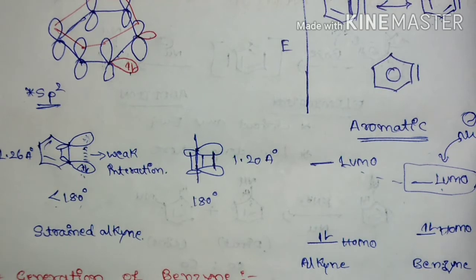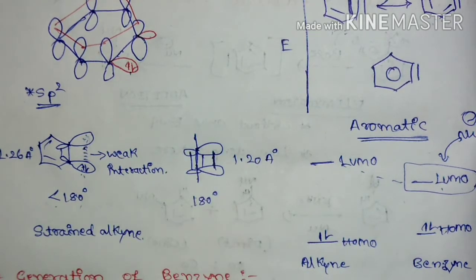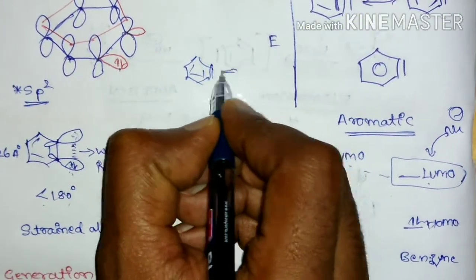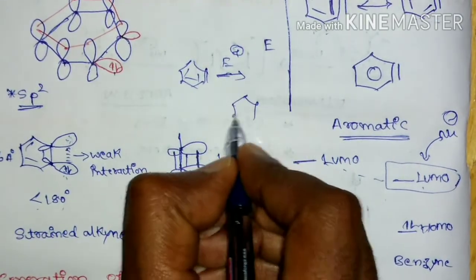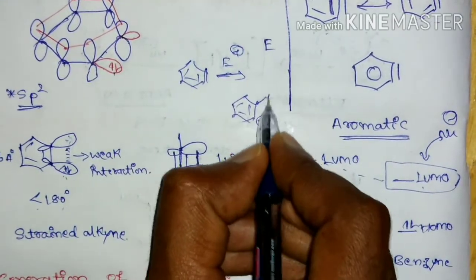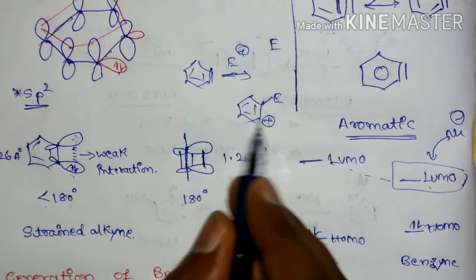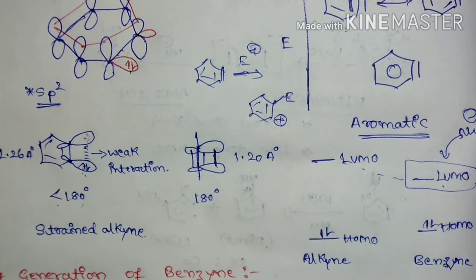So this is not the only reason. One more reason is the cation that is going to form after the reaction with an electrophile. If it reacts with an electrophile, then it is going to form a phenyl cation, and this phenyl cation is not stable, because the phenyl cation is going to have sp hybridization, so it is highly unstable.